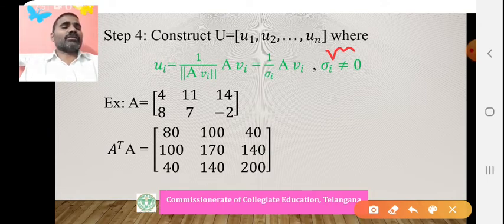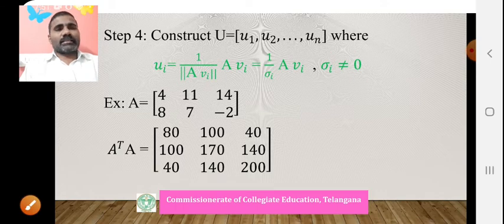If sigma i is equal to 0, we do not consider it. Only for non-zeros can we construct u1, u2, ..., un. If any zeros exist, we will see in the problem. In this way we construct u1, u2, ..., un.